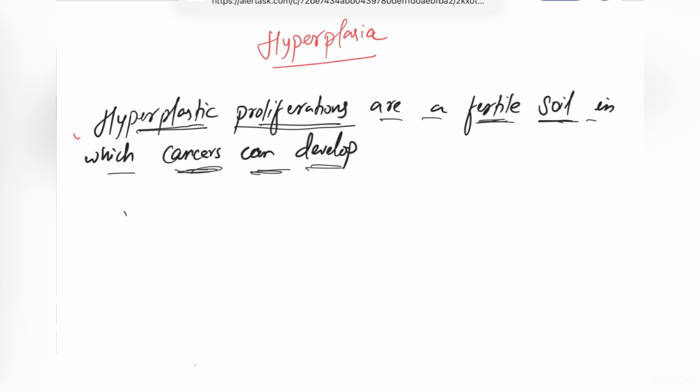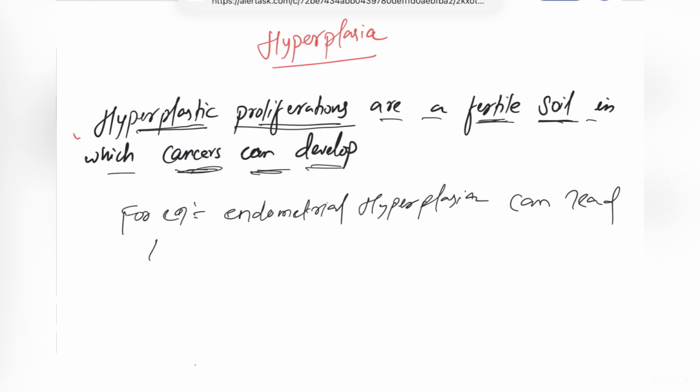For example, as I told you of endometrial hyperplasia, remember? It's the example of what? Pathological hyperplasia. This endometrial hyperplasia can lead to endometrial cancer. Now I think you are able to understand what I was trying to explain you with the help of this statement. So there is one common thing between hypertrophy and hyperplasia, like examples of both hypertrophy and hyperplasia.